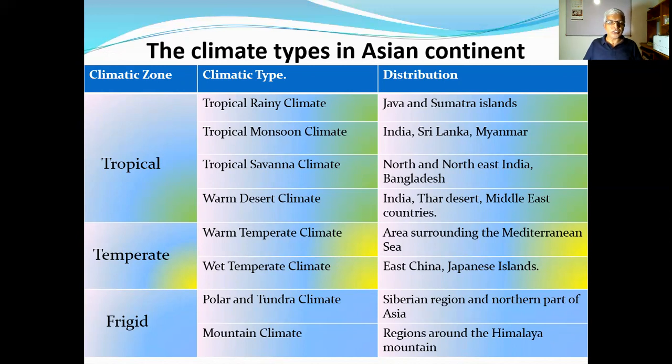Tropical, temperate, frigid. The tropical is divided into four: tropical rain climate, tropical monsoon climate, tropical savanna climate, and tropical warm desert climate. Then temperate climate is divided into two sub-varieties: warm temperate climate and wet temperate climate. The frigid climate is also divided into two types: polar and tundra climate, and mountain climate.